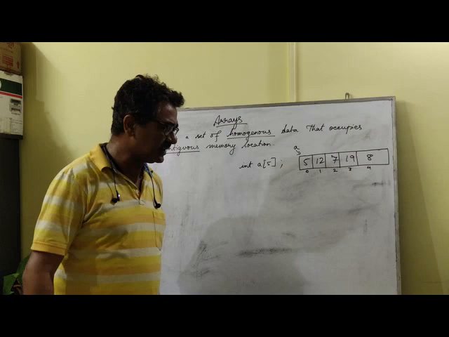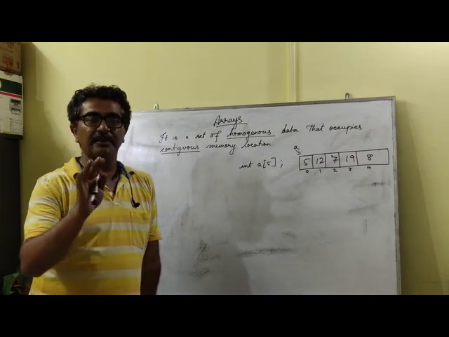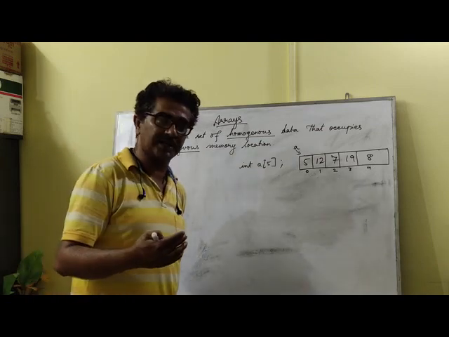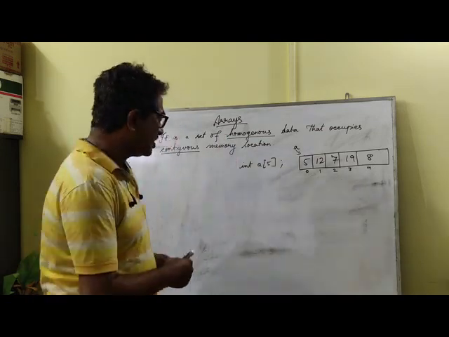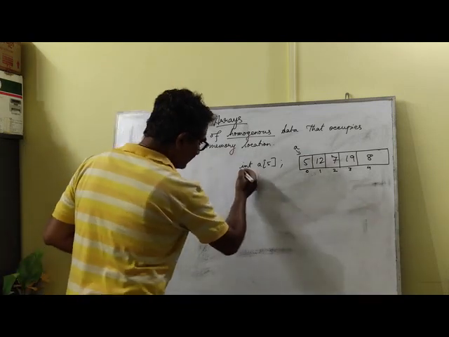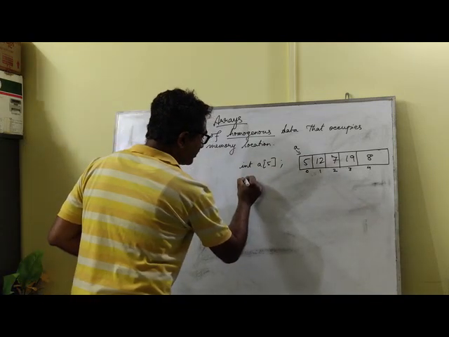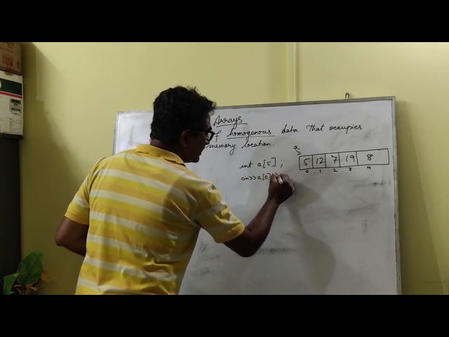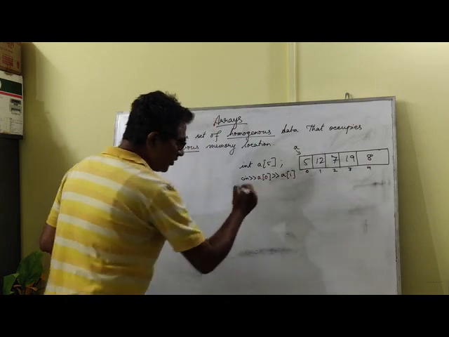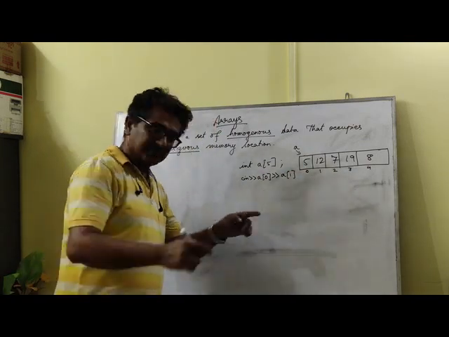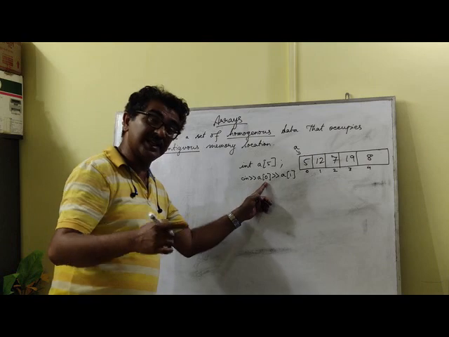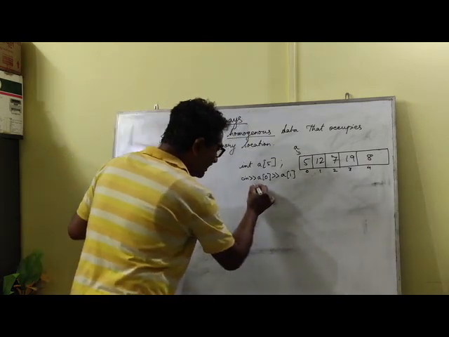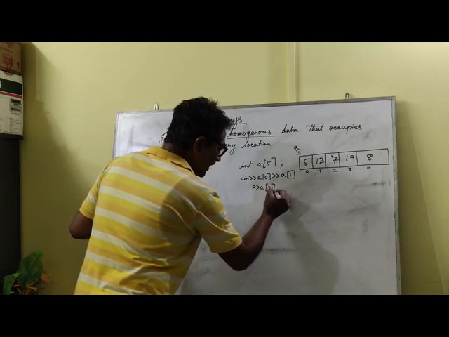Now, the next thing is, how do we insert elements into this array? In other words, how do you input data inside the array? One method of doing it is very simple. After this is done, we can write it this way: cin a of 0, a of 1. Note that the square bracket is used to indicate the position where you are supposed to input the data. So a of 0, a of 1, a of 2, a of 3